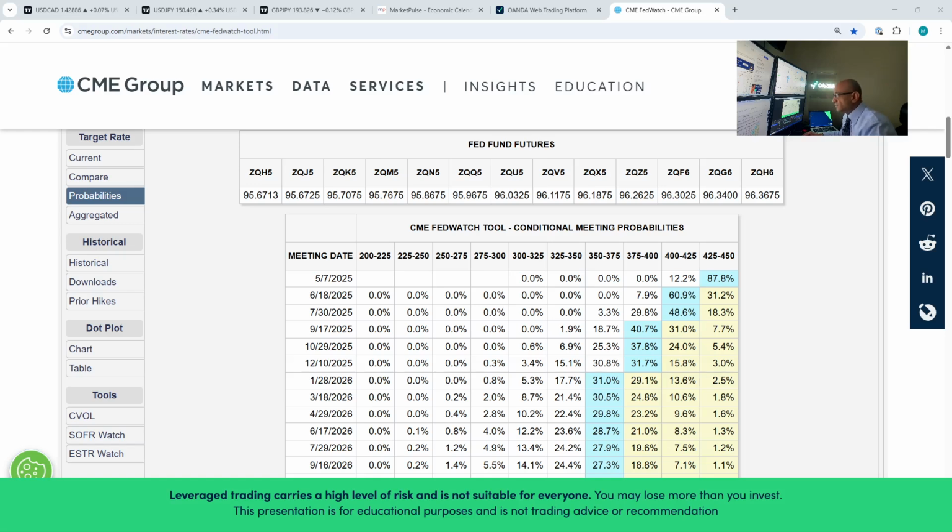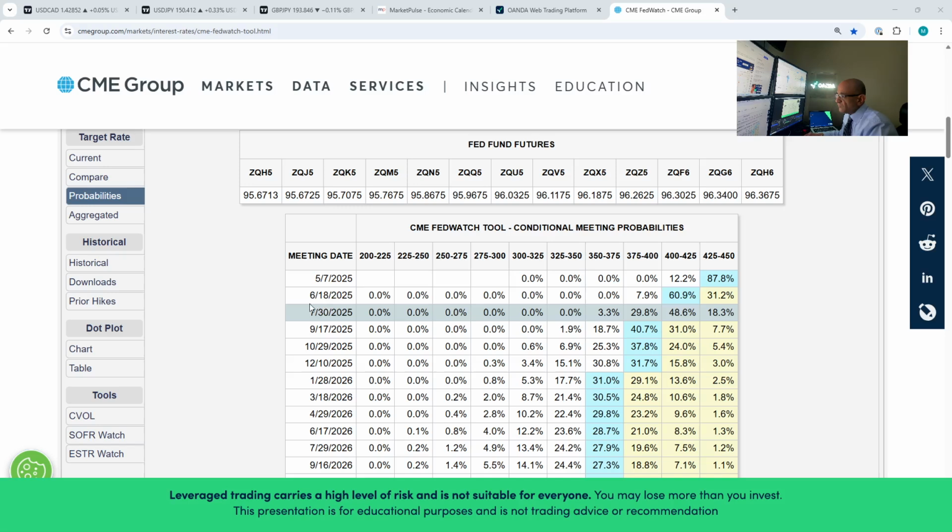Now let's move to the US and review the latest FOMC interest rate expectations according to the CME FedWatch tool. The meeting scheduled for May 7th has an 87.8% expecting rates to be unchanged and stay at its current range.